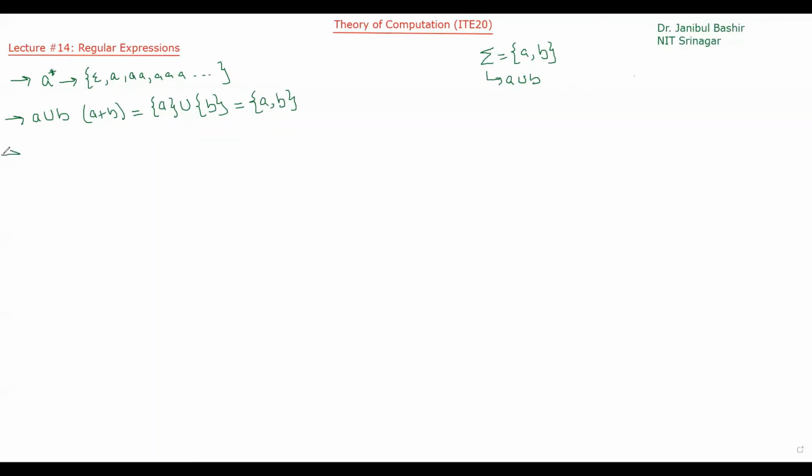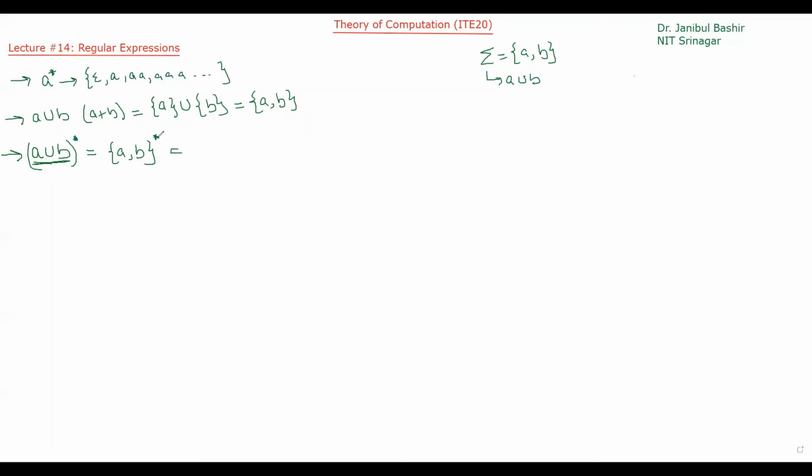Now, if I am writing A union B star, this is a regular expression and it represents the following language. The first regular expression represents A comma B. Then we have star.